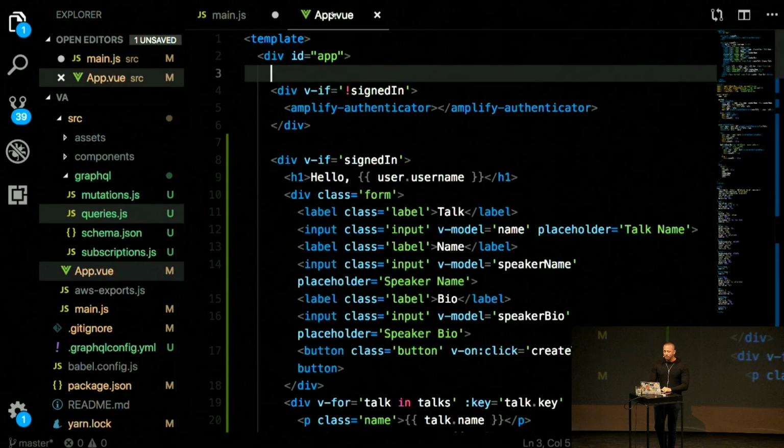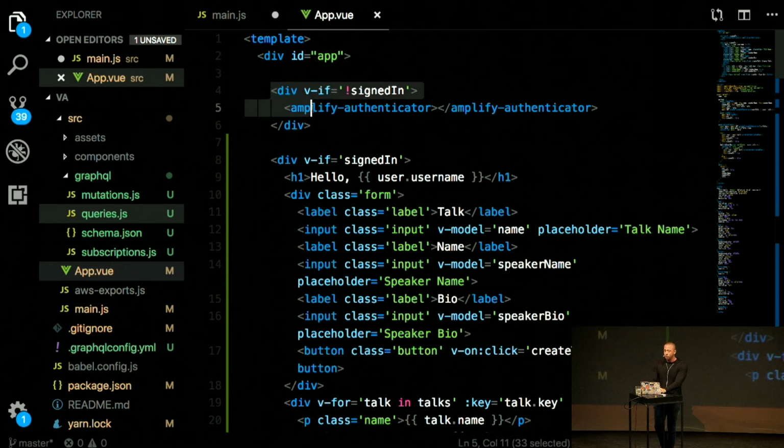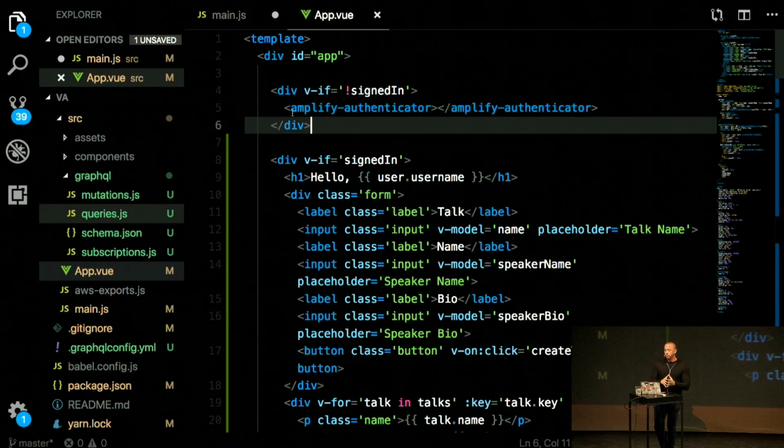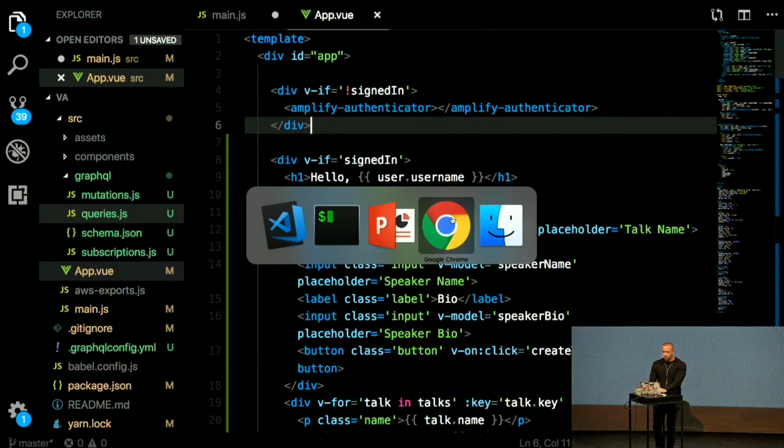And then in app.vue, we're going to look at how we can spin up this authentication flow and a GraphQL API, and interact with it with just a few lines of code. The first thing we see here is this v-if. We're checking if the user is not signed in. If they're not signed in, we're presenting this Amplify Authenticator component, which is basically an authentication flow. Let me go ahead and show how that looks.